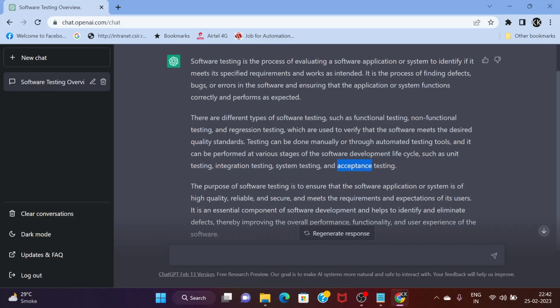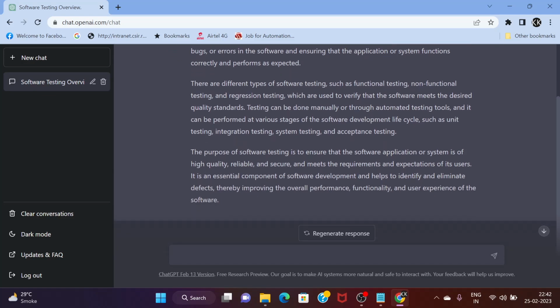So it has broken it down into various subcategories. And then in the third paragraph, it has mentioned improving the overall performance, functionality, and user experience of the software also. So I think the definition which ChatGPT has given us is fairly good.